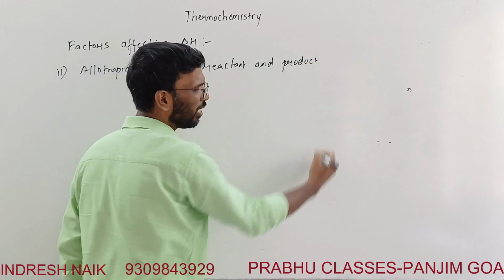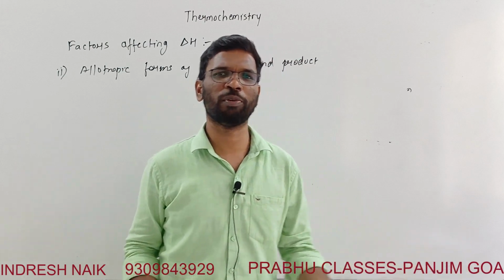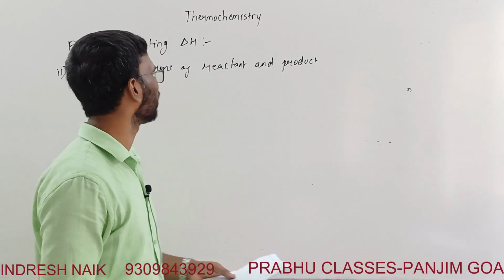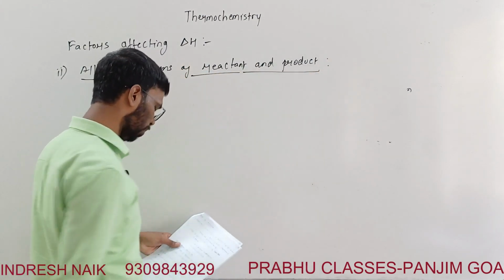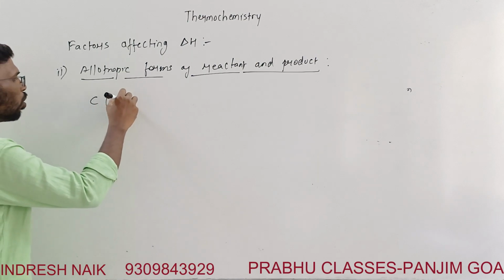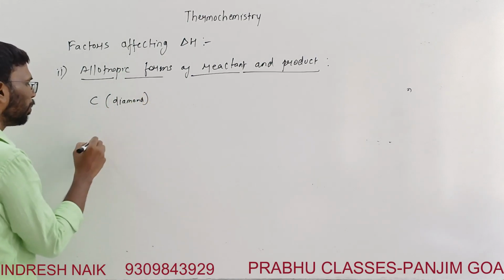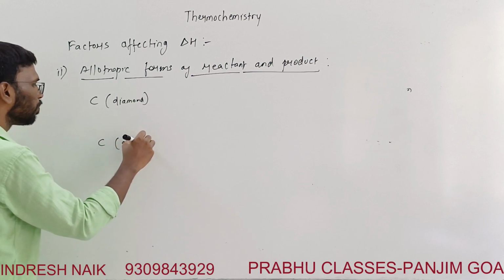See, sometimes this theory is also important, knowing the different factors, because an MCQ could be formed in any form. So, allotropic forms of reactant and product. For example, carbon: diamond is also carbon and graphite is also carbon.